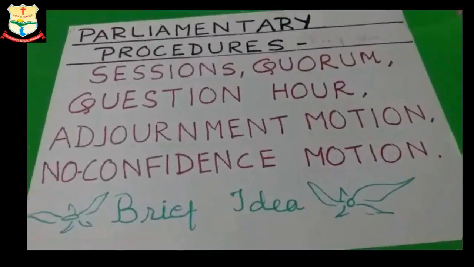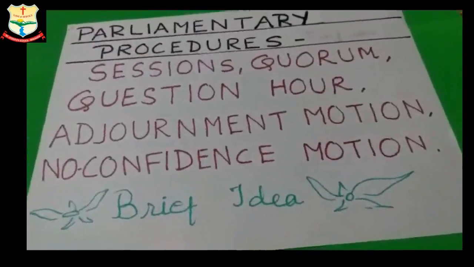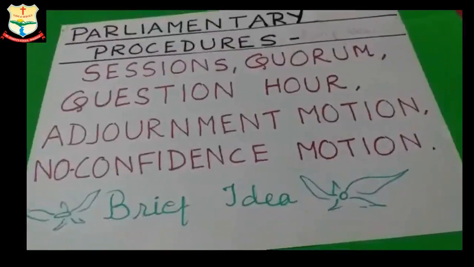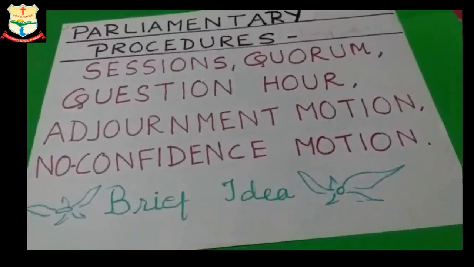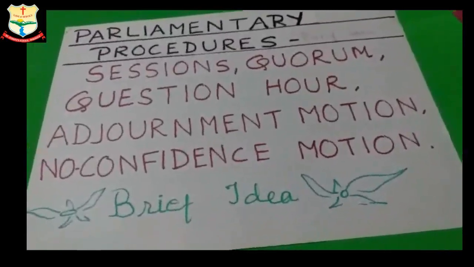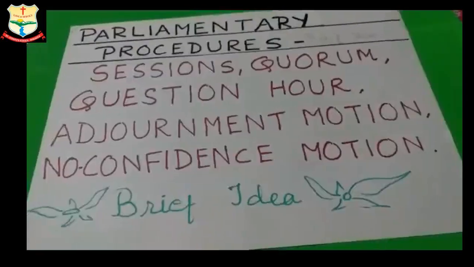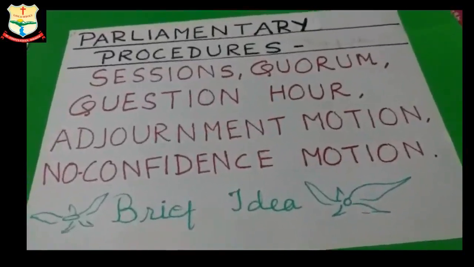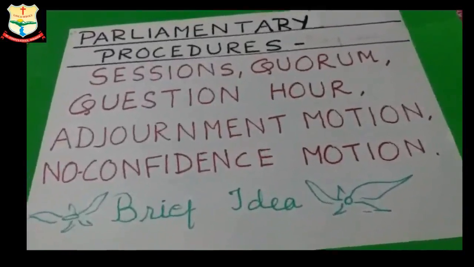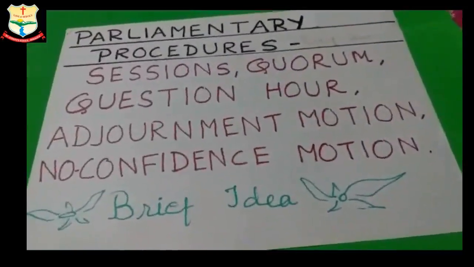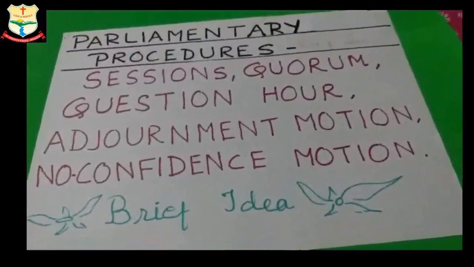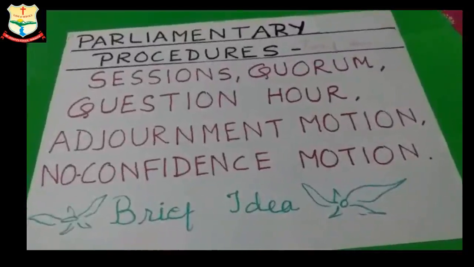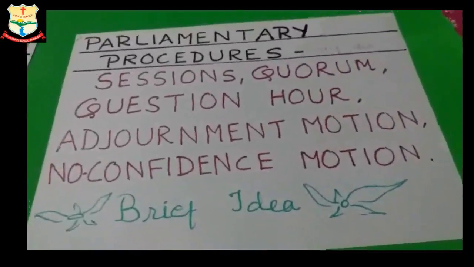Next topic, adjournment motion. It is a proposal to keep aside all the other business of the House and to take up a definite matter of urgent importance that should be discussed. Examples: a railway accident, dacoity, natural calamities like flood or tornado, communal tension. We know that very recently there was the COVID-19 pandemic, and the cyclone that hit West Bengal and Odisha also comes under this type of motion.